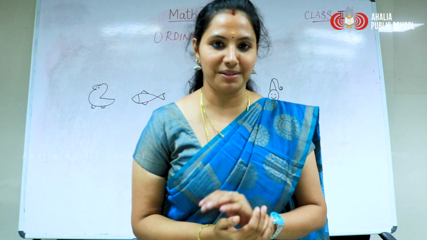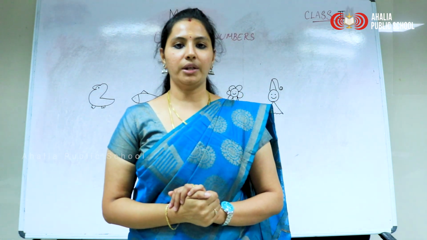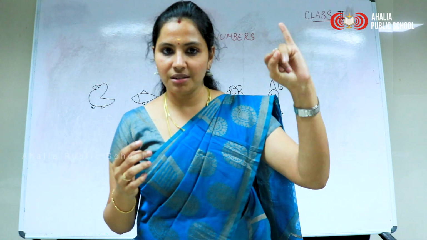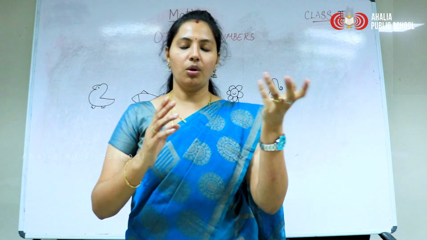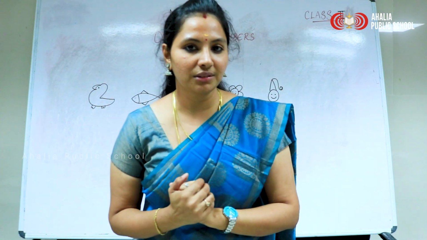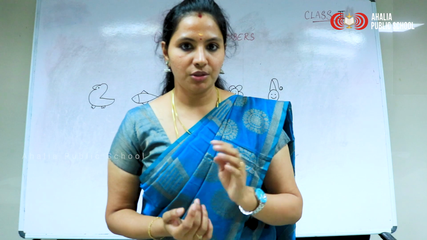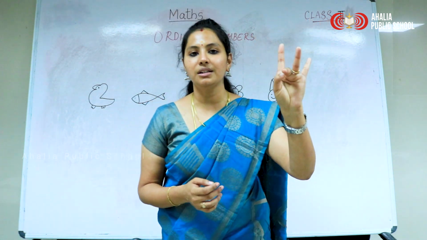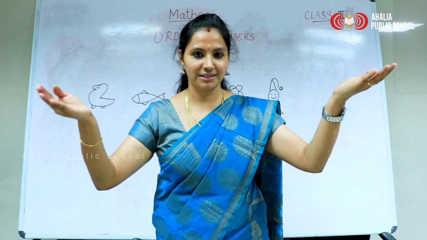Shall we sing the rhyme? Yes. What are ordinal numbers? First, second, third and fourth, sing with me together. First, second, third and fourth. Jump.